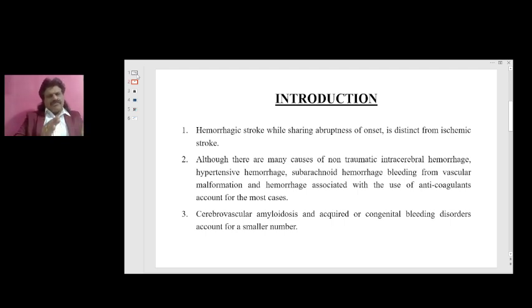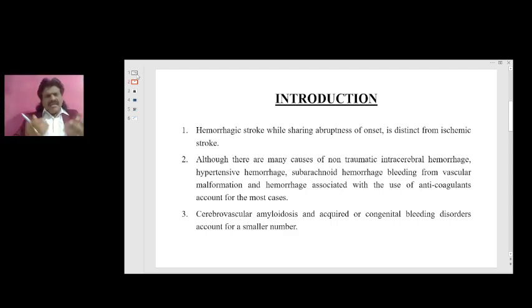So how can we differentiate the hemorrhage resulting from anticoagulants and hypertensive hemorrhage? Hypertensive hemorrhage, as I said, is sudden in onset, whereas hemorrhage because of anticoagulants will take some time to appear. It may take over 24 to 48 hours, because slowly the anticoagulants will lead on to hemorrhage, so blood will be slowly trickling down. So it takes 24 hours to 48 hours for hemorrhage to appear.